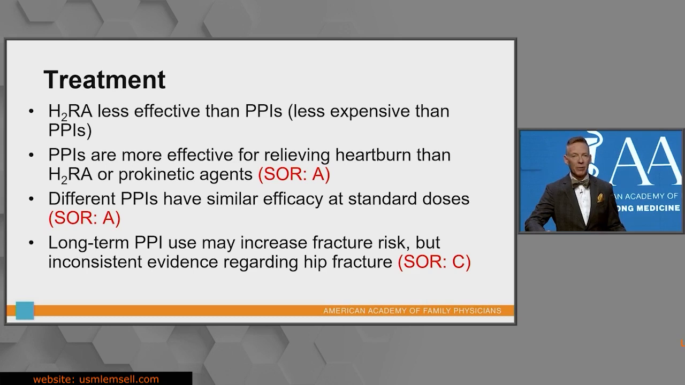Why one works better for another, you can ask the same question of NSAIDs. You can ask the same question of facial tissues. Why do some people like Puffs versus Scotts, et cetera, et cetera?